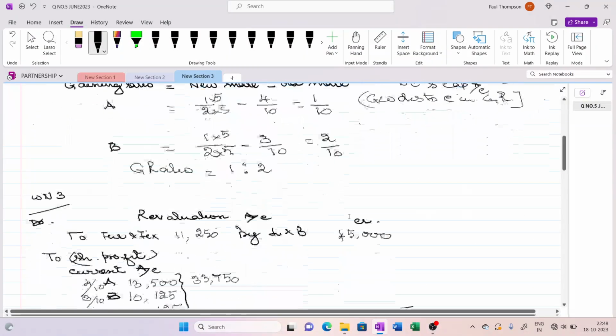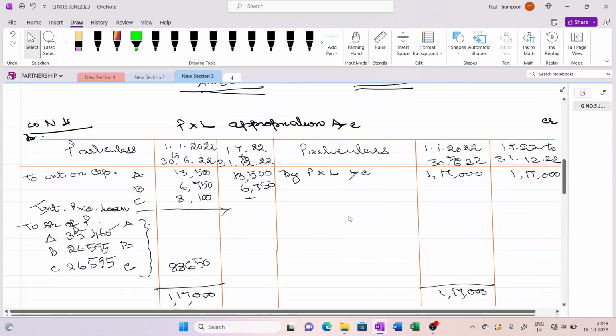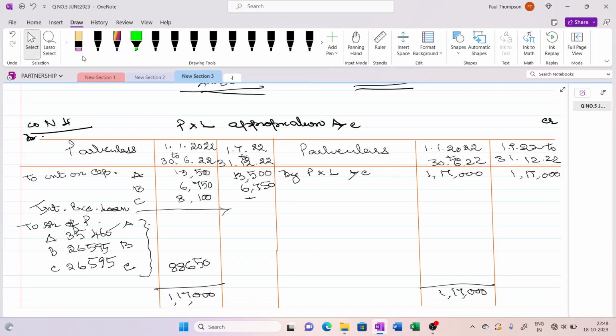Now the P&L appropriation, we will be able to calculate the interest on his loan account. Clear? So now we are going to calculate the interest on loan account.